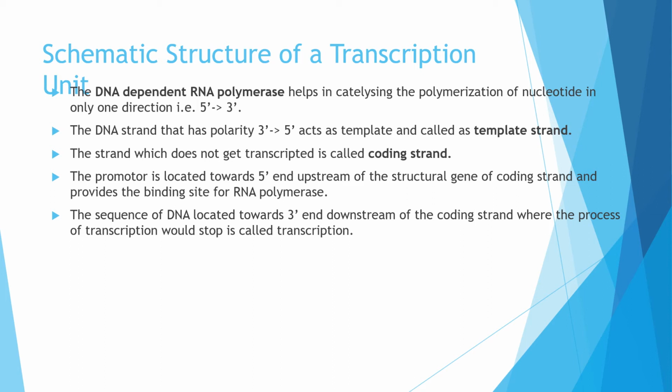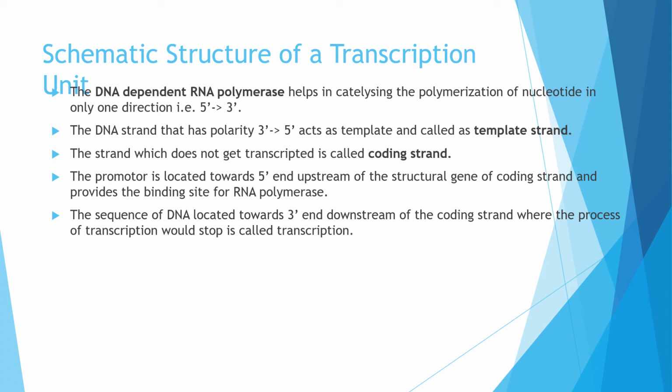You have not to get confused over here. Its name is coding strand, but it is not going to be decoded, means not going to be translated. Okay, its name only is coding strand. Means the promoter is located towards the 5' end, because the process will begin from here only.